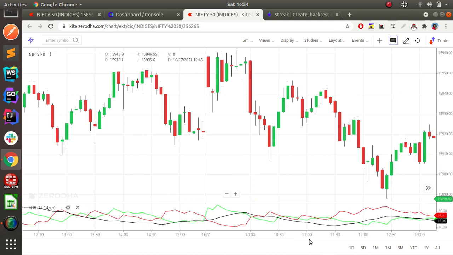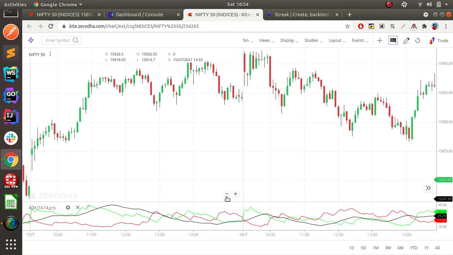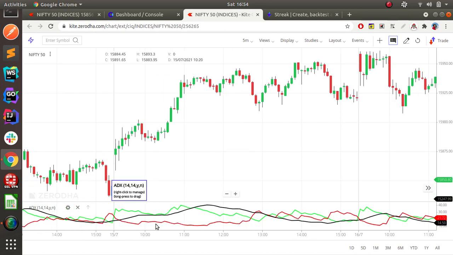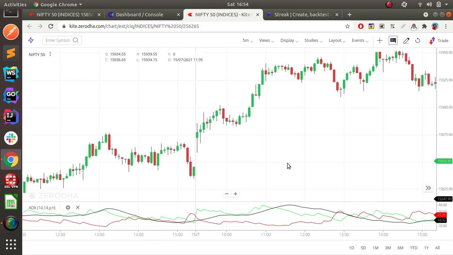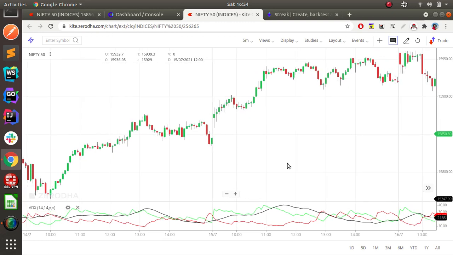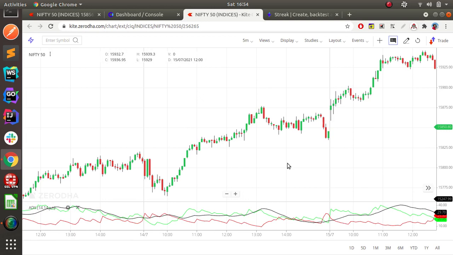So whenever this ADX is lower than 25, we are going to enter. For example, there is a trendy market that is going on here, so we can't enter here because the straddle may not work, because the market is in one directional move, or the straddle may hit failures. Okay, so let us implement it.